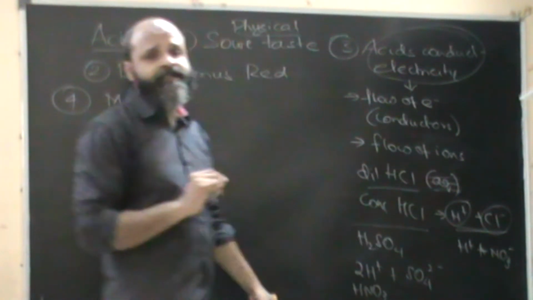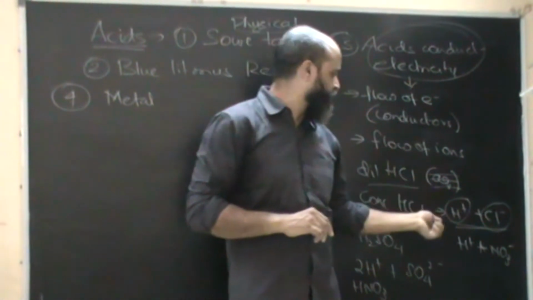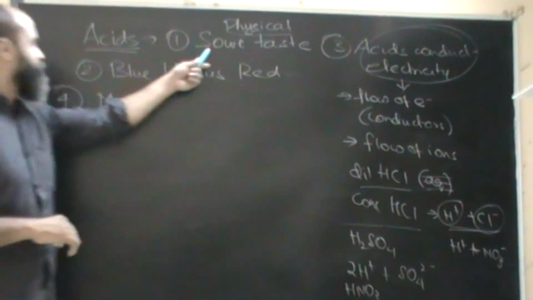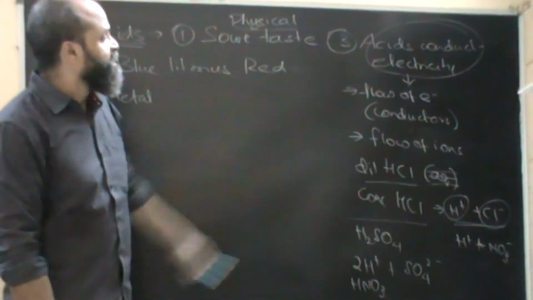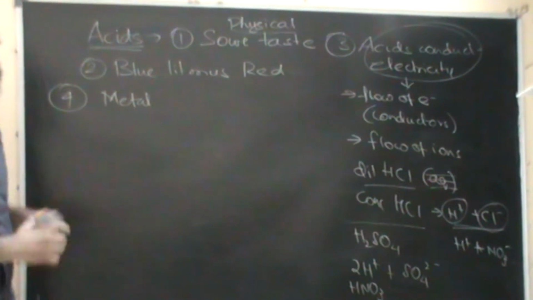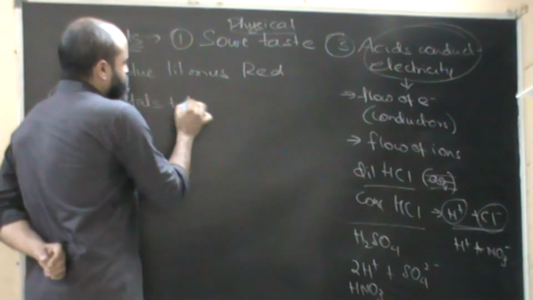However, when we study acids, we also take this as a chemical property because it's a result of a chemical dissociation that is happening. So sour taste, blue litmus test, acids conducting electricity, all these are basic properties. In acids we also have metals. Metals, when they react with acids,